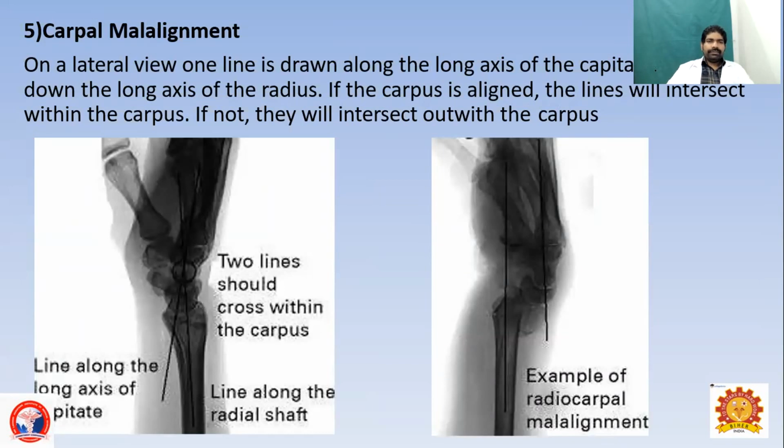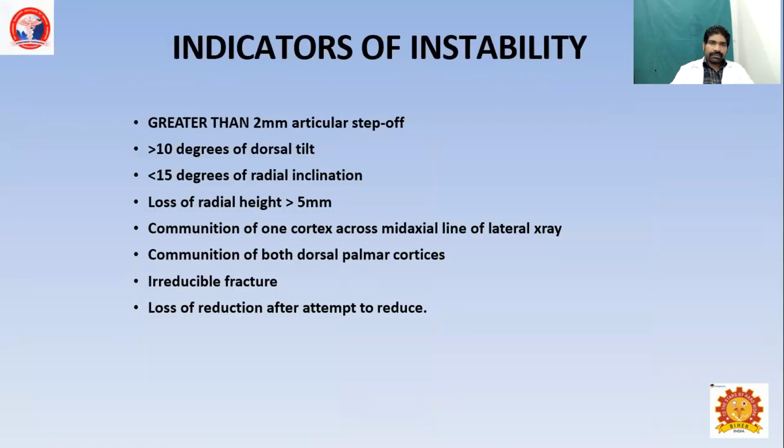On the lateral view, a line drawn through the long axis should pass through the capitate. That will be the normal alignment. If it is not passing through the capitate, then the carpus has migrated proximally or laterally.